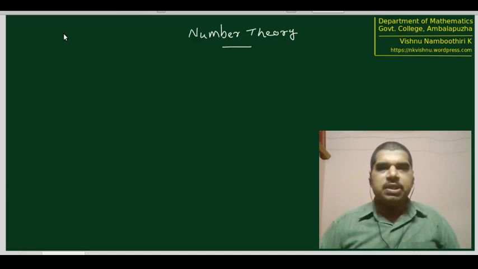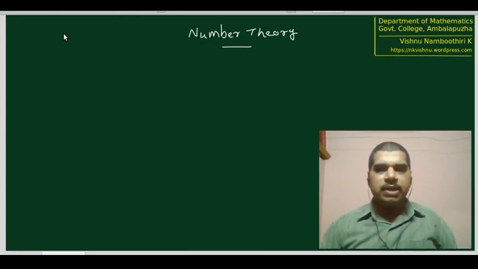Welcome to another session in number theory. In the last session, we were discussing primes and composites, and we concluded that the set of all primes is not a finite set. That means the set of all primes is an infinite set. One probable question now is: what about the set of all composites? Can we say that the set of all composites is also infinite?